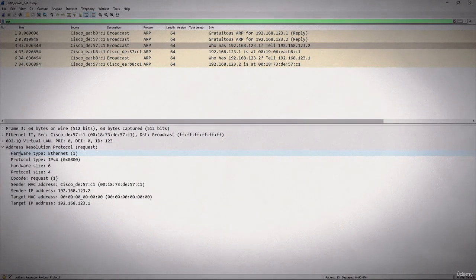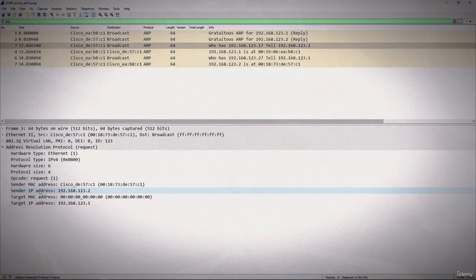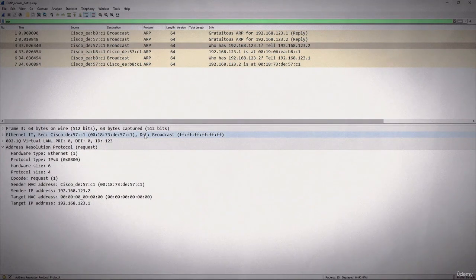Now it's from the sender here, which we can see. This is the sender MAC address and this is the sender IP address. The target MAC address is a broadcast, and remember, it does not know the MAC address, so it goes out to everyone on the network. Everyone on the network hears it, but only one should respond.